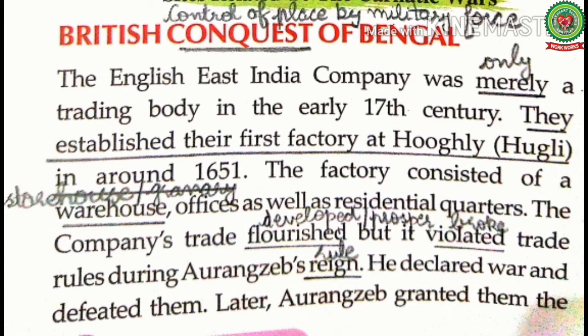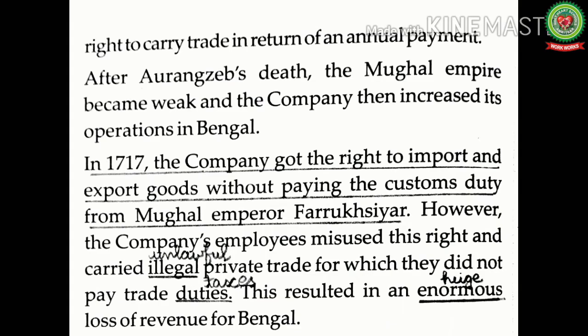The company's trade flourished, but it violated trade rules during Aurangzeb's reign. He declared war and defeated them. Later, Aurangzeb granted them the right to carry trade in return of an annual payment. Means during the reign of Aurangzeb in India, the East India Company's trade flourished, but then too the English East India Company started breaking the trade rules.